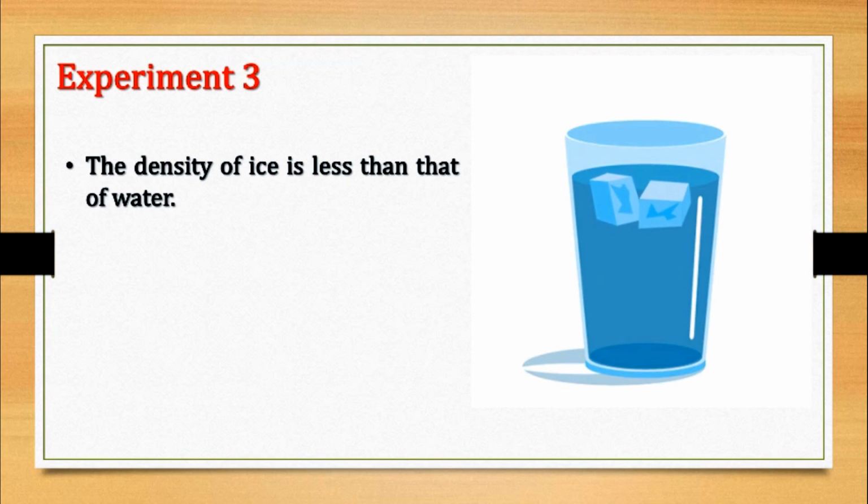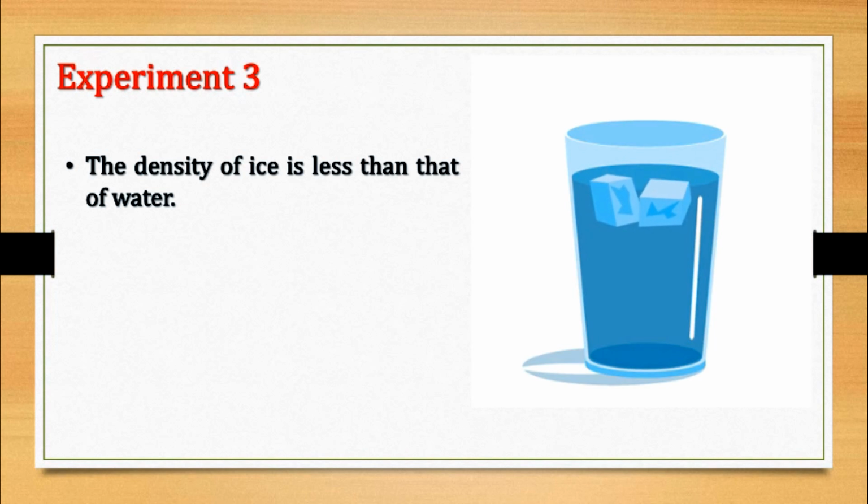Now, take some water in a pot and add a few pieces of ice to it. Observe what happens. Why do we see the ice floats on water? Ice is lighter than water. When water freezes to form ice, it becomes lighter than the original liquid.